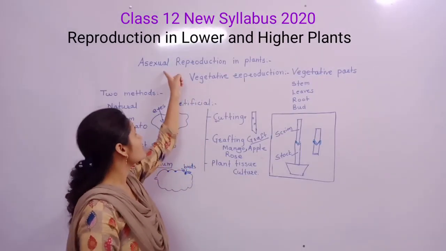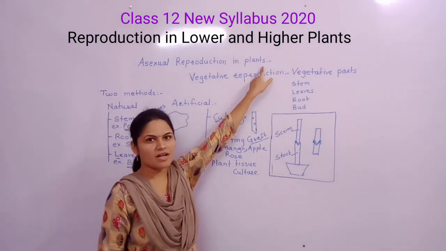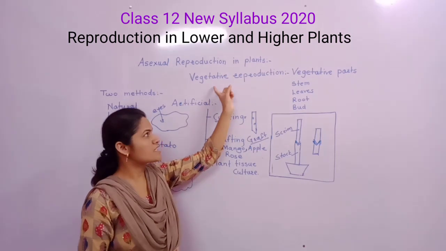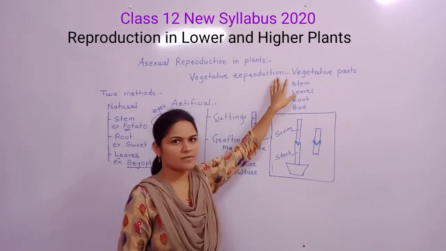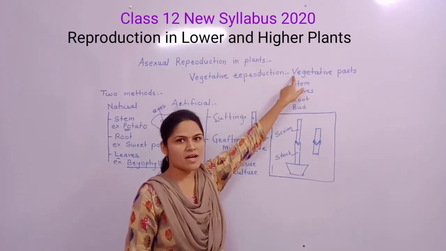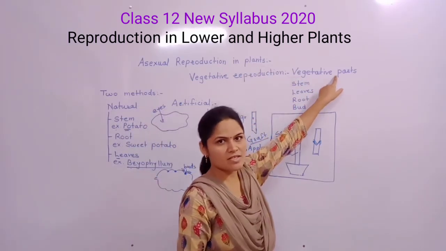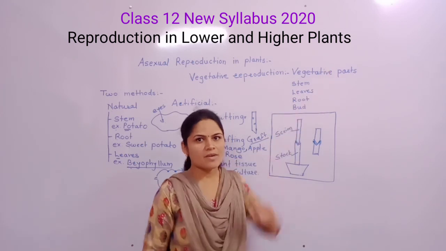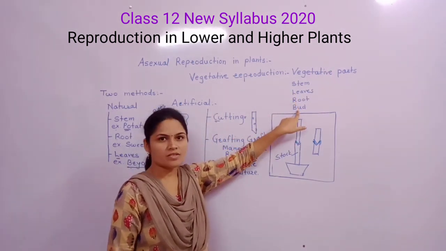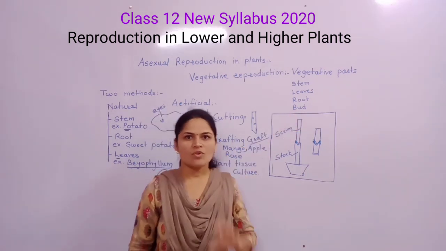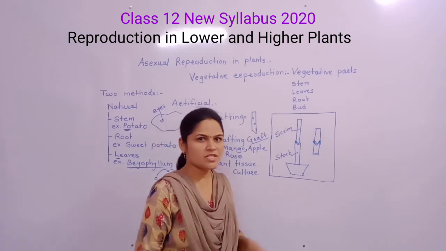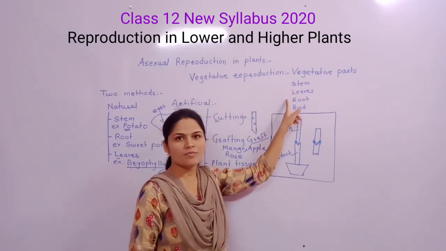The topic is asexual reproduction in plants. Asexual reproduction in plants is also known as vegetative reproduction, because it takes place by vegetative parts. Vegetative parts in plants are stem, leaves, root, buds. Except the flower, all plant parts are known as vegetative parts of a plant.